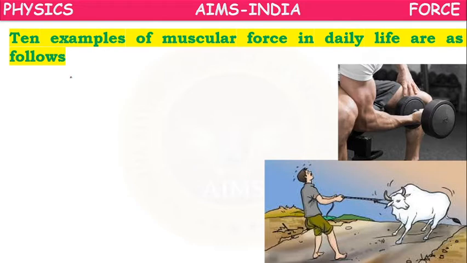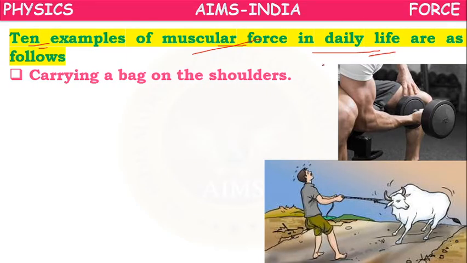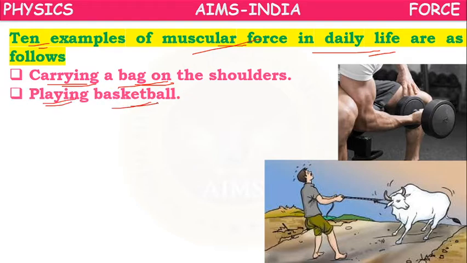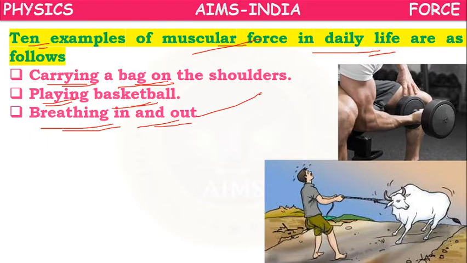Next, let's see 10 examples of muscular force in our daily life. In which kind of activities do we make use of muscular forces? Carrying a bag on shoulders: if we want to carry a bag onto our shoulders, we have to make effort. We have to use our body parts. With the hand, we have to raise that bag up to our shoulders. So it's a kind of muscular force. Playing basketball is a muscular force. Breathing in and out is also one kind of muscular force.